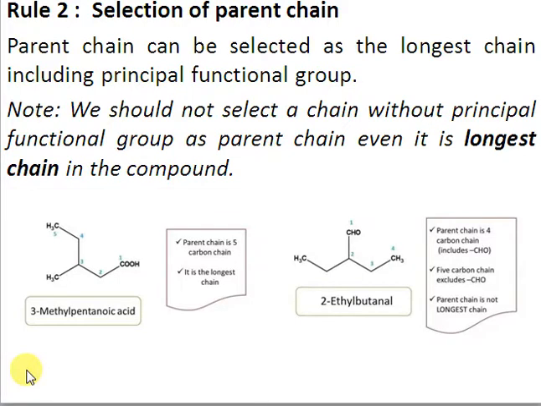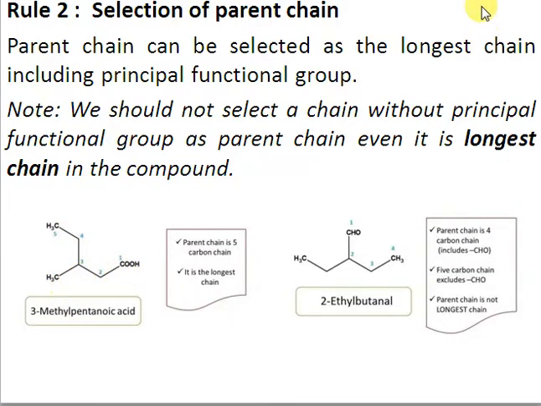So if you have a longest continuous chain but the functional group is not present in that, you cannot select that parent chain. So we have 2 examples here. Firstly, we consider this one. We have 2 possibilities. Suppose that we select this straight chain as the longest continuous chain here. It has 1, 2, 3, 4 carbons. It has the principal functional group and 4 carbons, so its name should be butanoic acid, and we have an ethyl at carbon 3, so we say this is 3-ethyl butanoic acid.